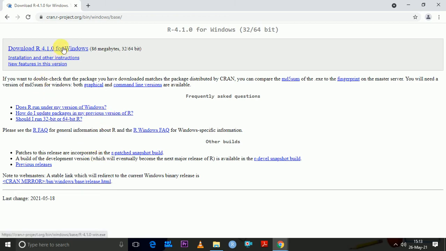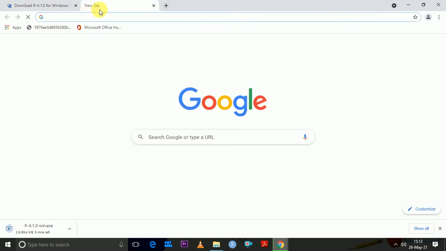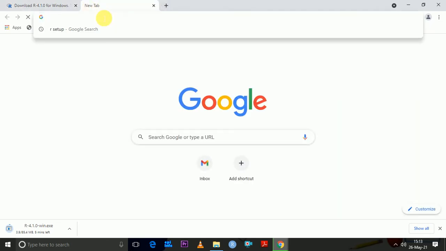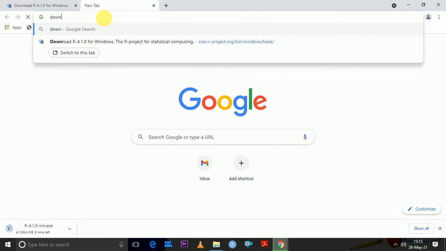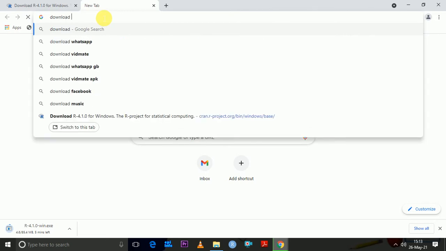Okay, here I click where it's saying download R. If I click here, then you see right away that my R is starting to download. While R is downloading, I will open another tab. Then here I'm going to type download RStudio.